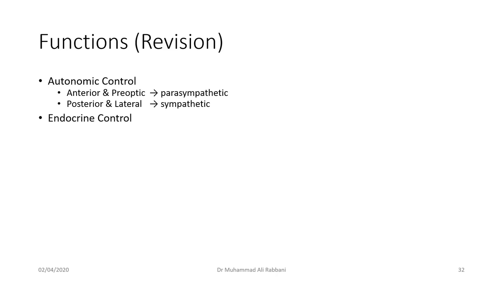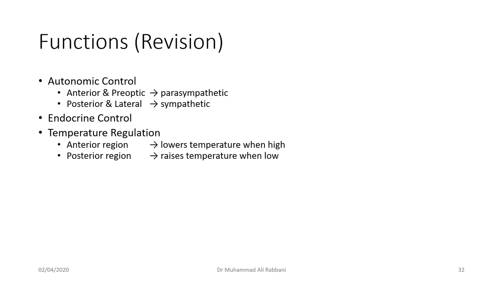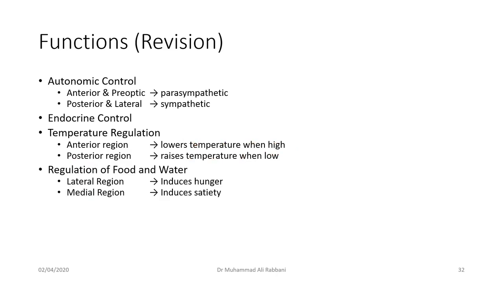Endocrine control is through releasing and inhibitory hormones to the pituitary gland. In temperature regulation, the anterior region acted through parasympathetic activity, lowering the temperature when it was high, and the posterior region raised the temperature when it was low. There is regulation of food and water. The lateral region makes you feel hungry and angry, and the medial region makes you feel satisfied and happy.